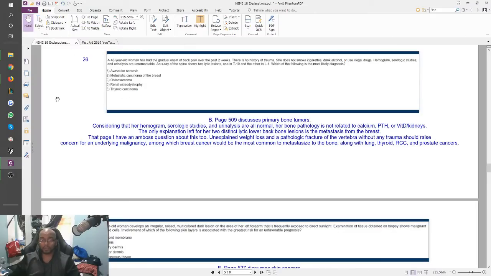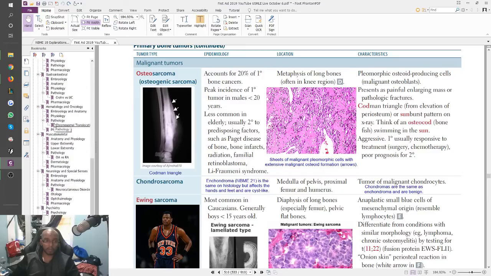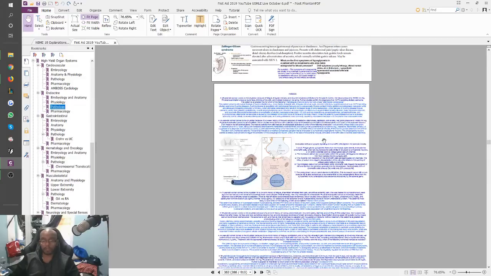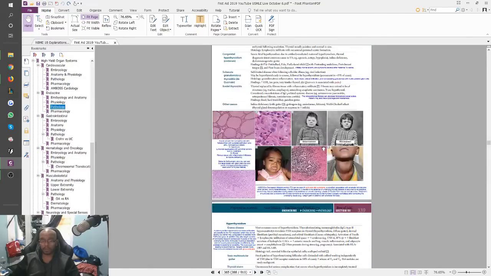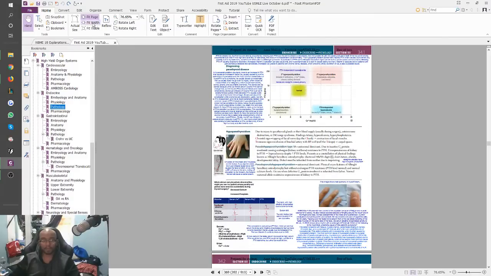Renal osteodystrophy would not have a normal serologic study. Renal osteodystrophy is a condition where your kidney is trying to do the best it can, but it really can't do much because you have an endocrine problem. So let's take a look at renal osteodystrophy right here.